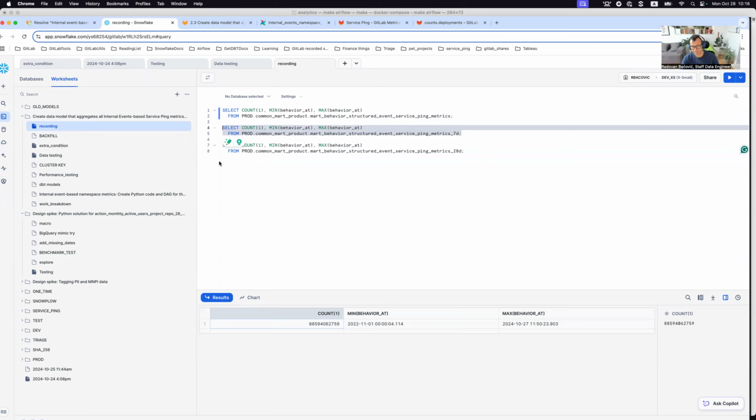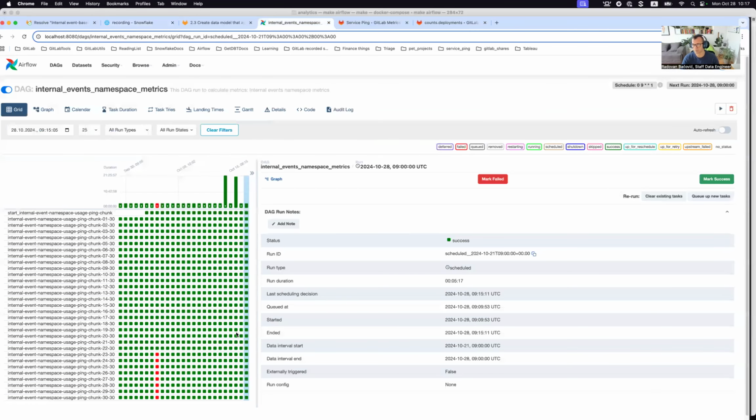At that time, we're using the usage ping warehouse. It's an S size warehouse, and the whole execution for this DAG takes no more than 2-3 hours, which is acceptable for us. This will run each Monday at 9 a.m. UTC, as a follow-up of the regular namespace metrics execution, SQL metrics execution, and Redis metrics execution.